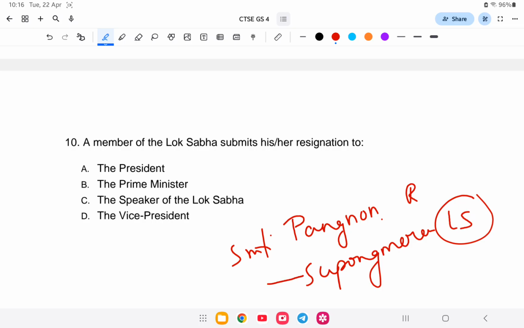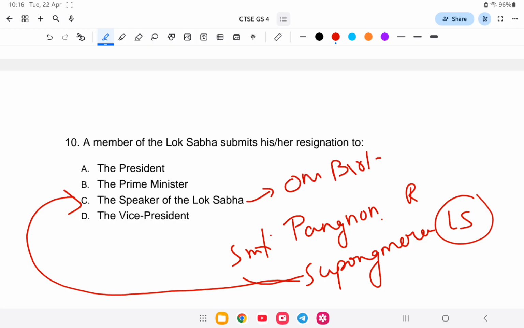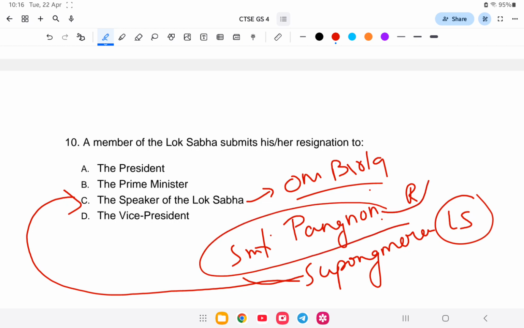To whom will they give the resignation? He will submit his resignation to the Speaker of the Lok Sabha, that is Om Birla, because he is the main officer in the Lok Sabha. And Madam Pangnon will submit her resignation to the Vice President, who is the chairman of the Rajya Sabha. So this is the answer.